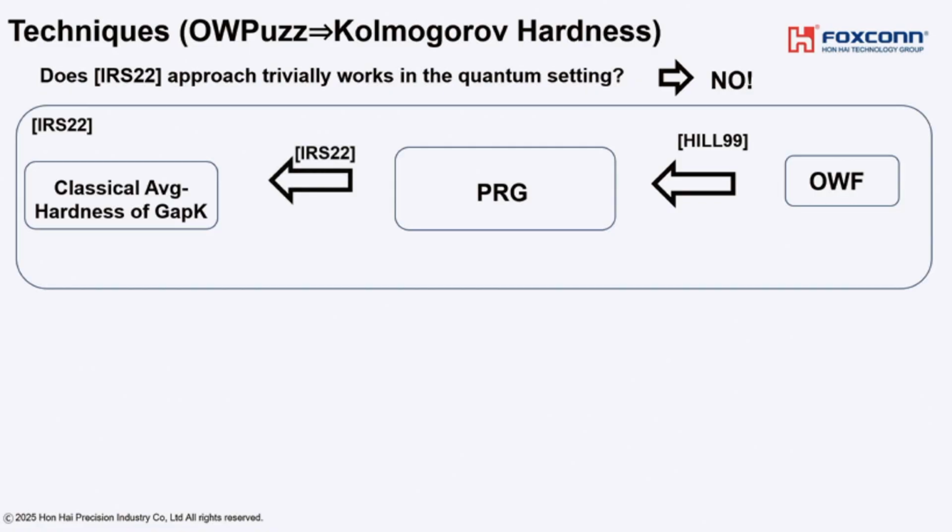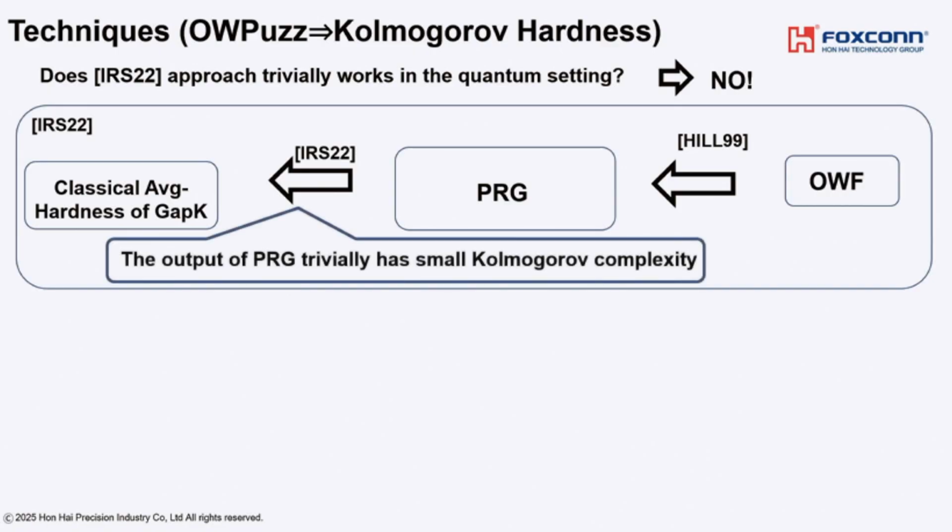Here, the important observation is that a classical bit string generated by the uniform distribution has a large Kolmogorov complexity. On the other hand, the output of PRG trivially has small Kolmogorov complexity because PRG expands a random bit string into a larger bit string. Because of this observation, this direction follows.